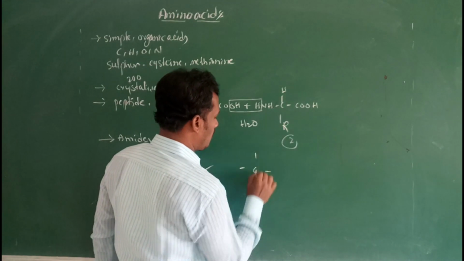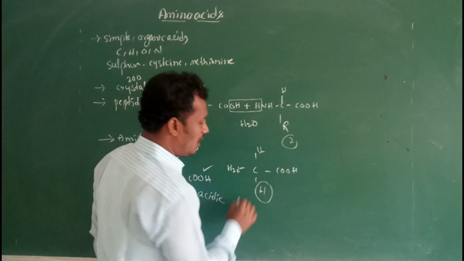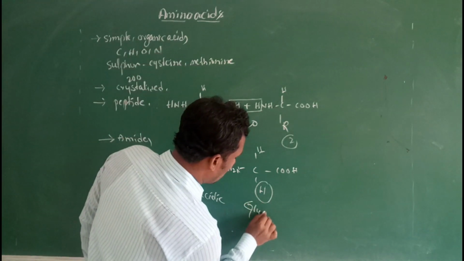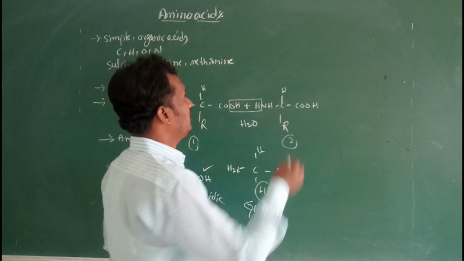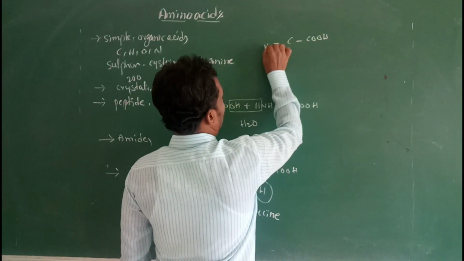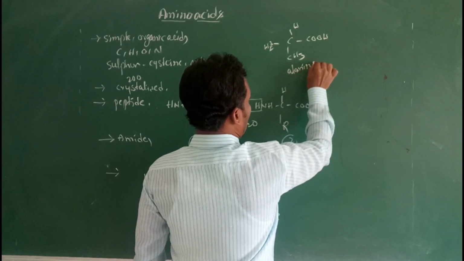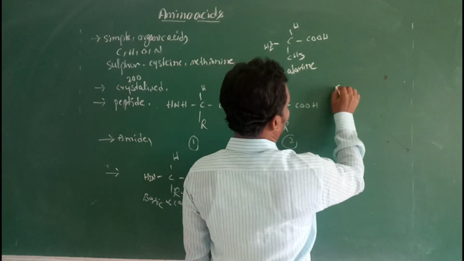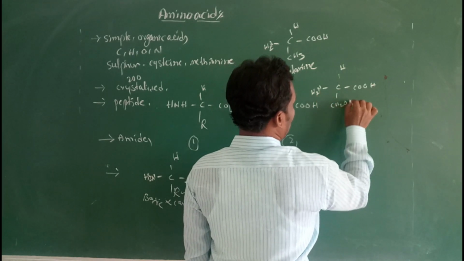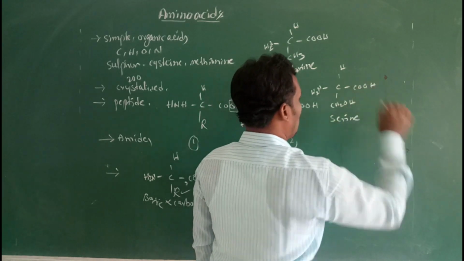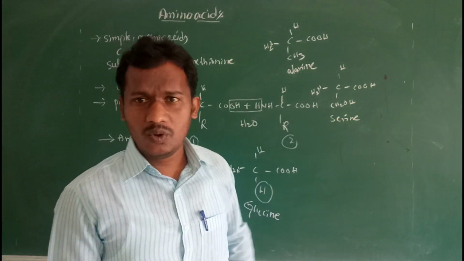For example, the R group could be hydrogen in glycine, methyl CH3 in alanine, and CH2OH in serine.